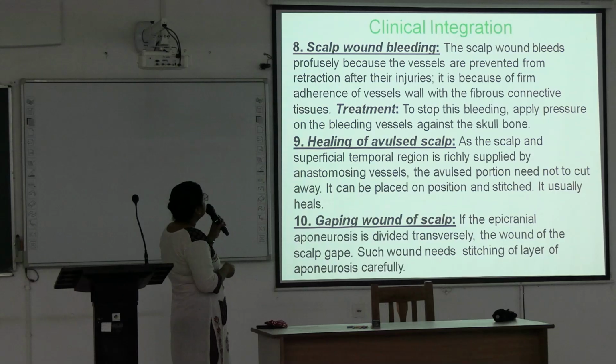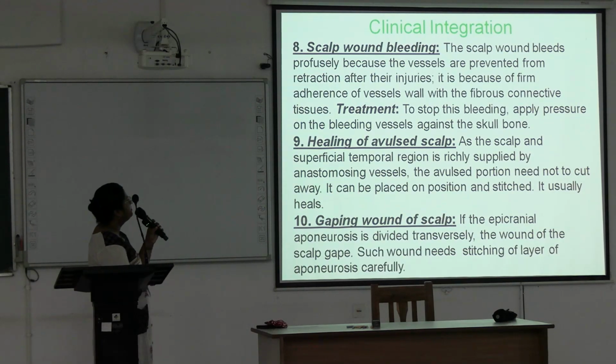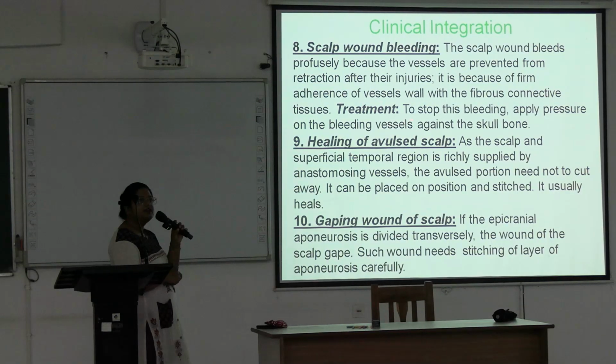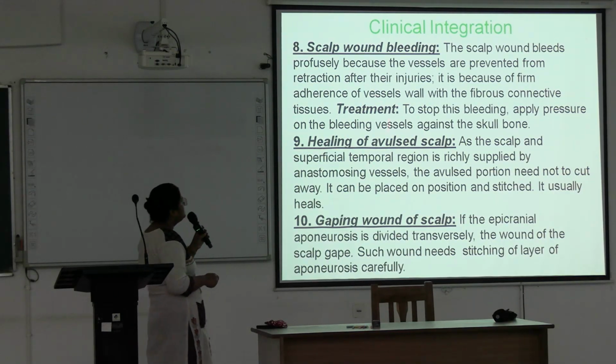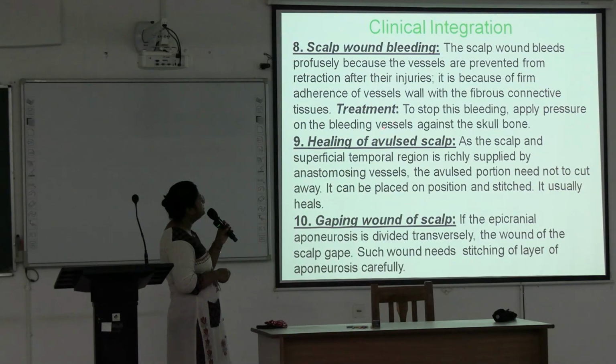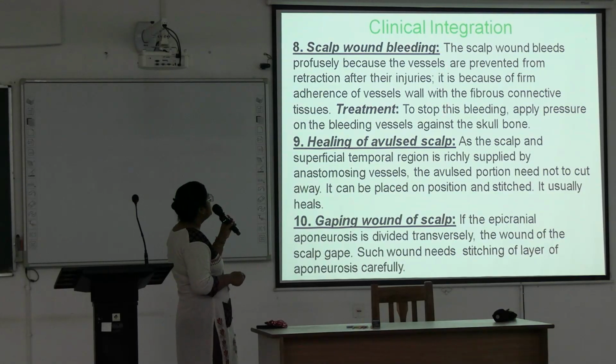Okay. Next is scalp wound bleeding. The scalp wound bleeds profusely because the vessels are prevented from retraction after their injury, and this is because of firm adherence of the vessel wall with the fibrous connective tissues. And what is the treatment to stop this bleeding? You have to apply pressure on the bleeding vessels against the scalp wound. Okay, so this is scalp wound.